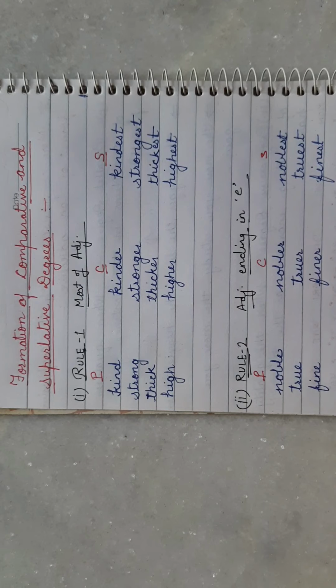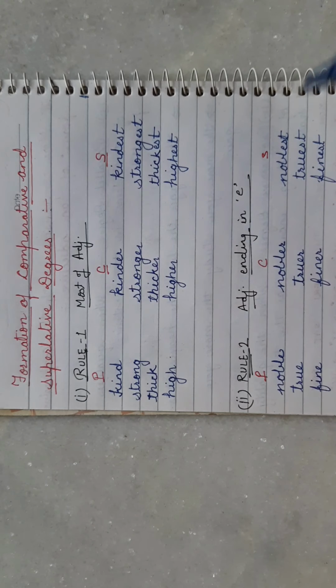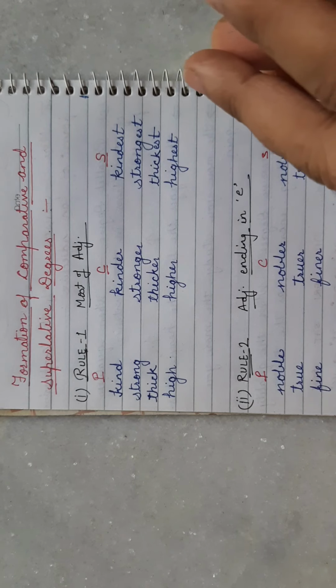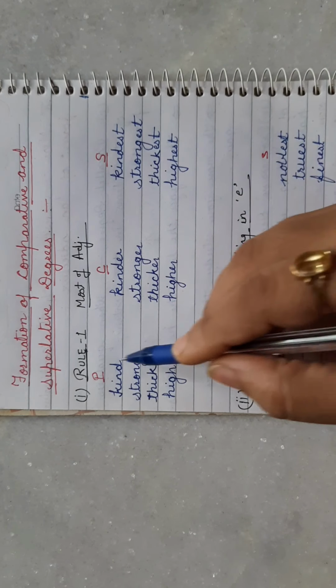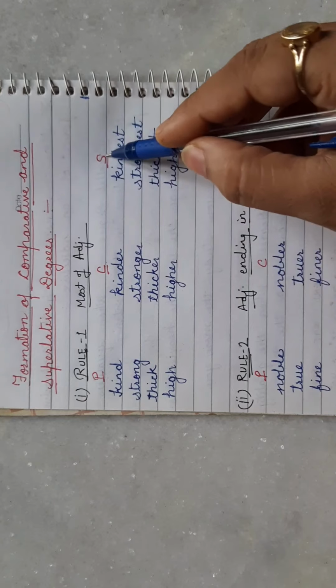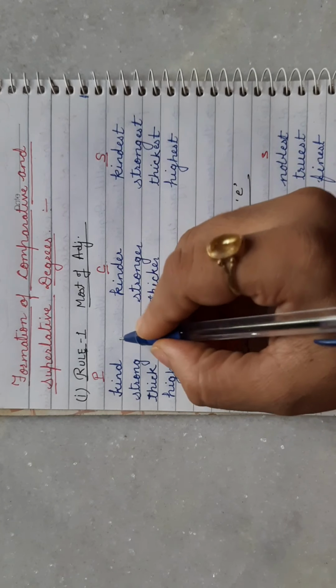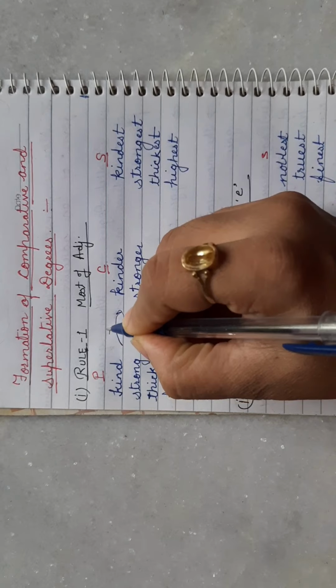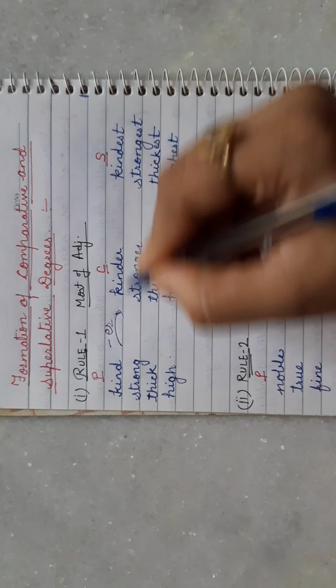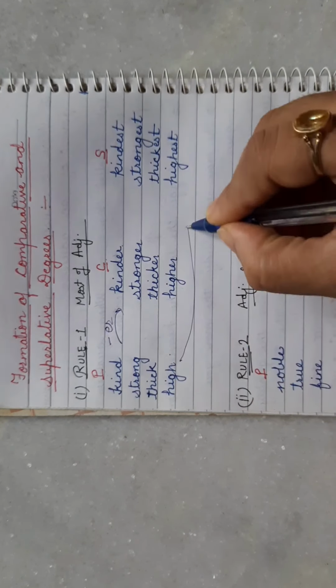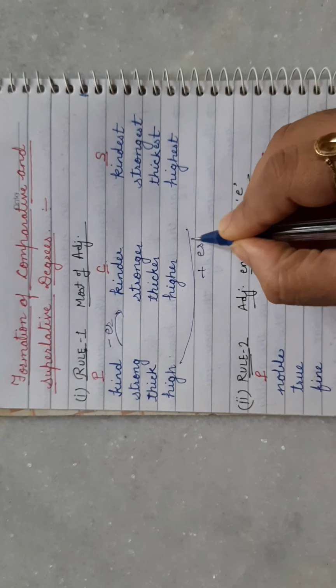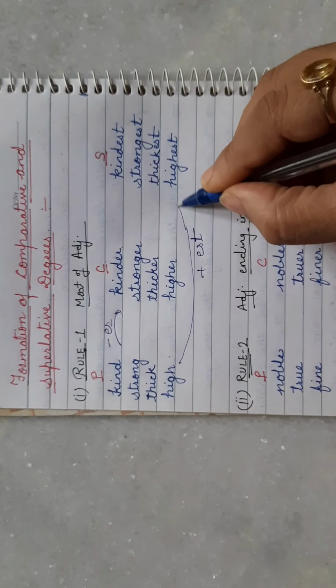Now we will see the formation of comparative and superlative degree. So there are some rules for this. I will tell you some important main rules. First rule is most adjectives follow this rule, like this: positive degree, comparative and superlative. So we can add er to make comparative degree, and we can add est to make superlative degree.